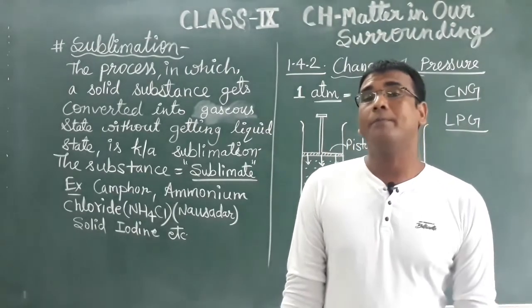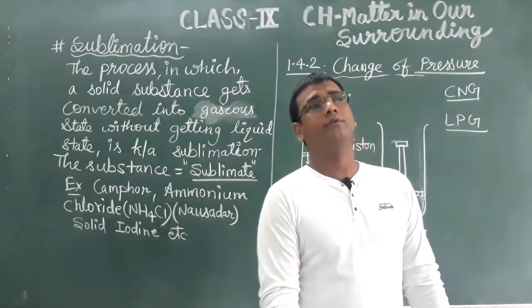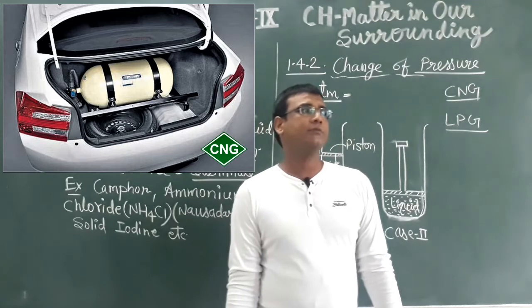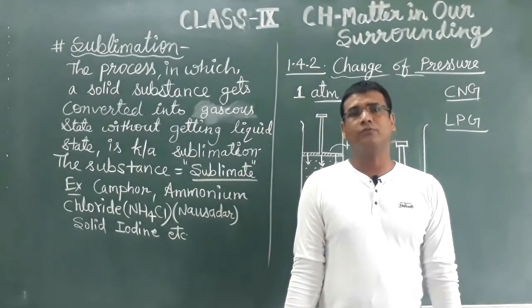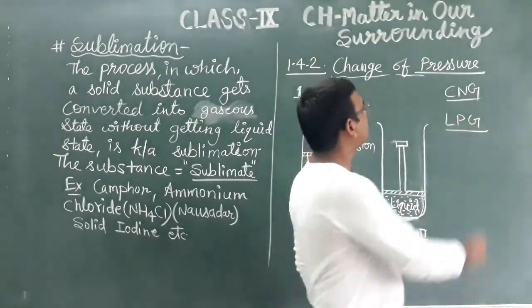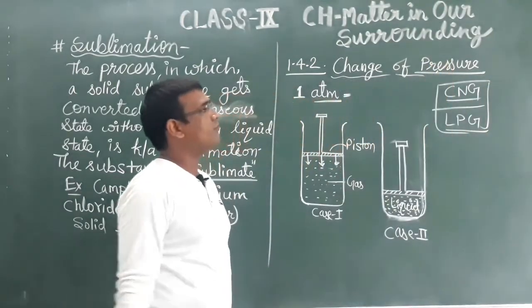The same thing here also. If you have seen, some cylinders are there in cars and buses, in the form of cylinder gas, which is also gas filled at high pressure. So CNG and LPG are the two applications of this factor, that is change of pressure.